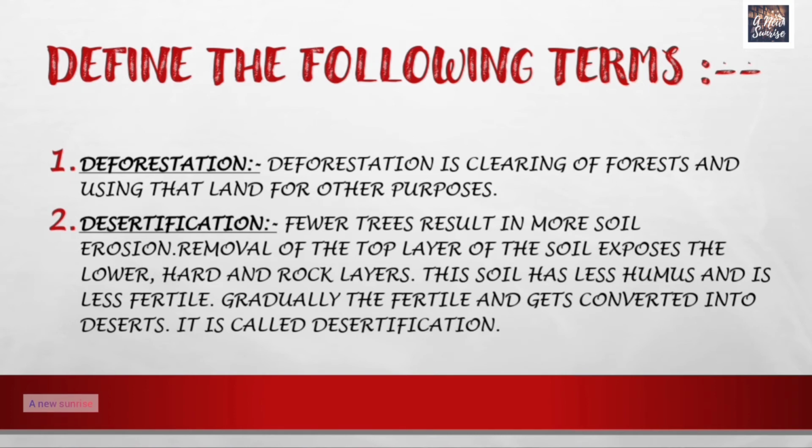This is called desertification. You can learn all these definitions one by one.